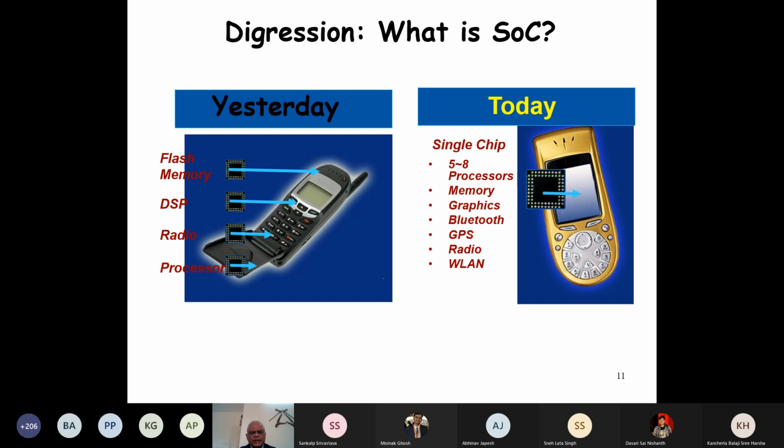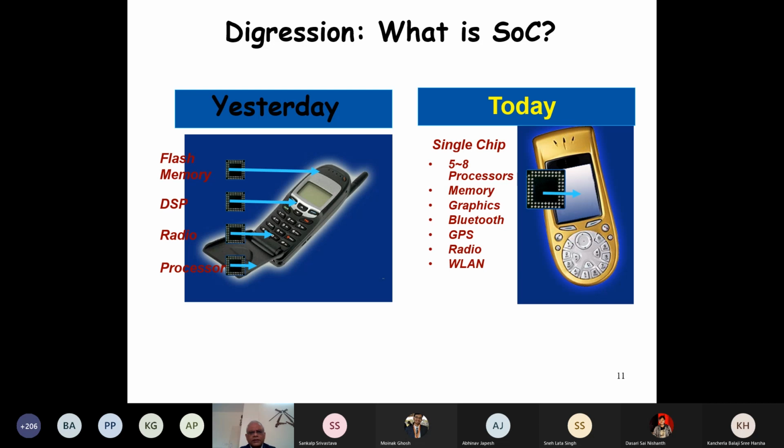But now there is a single processor, and that single processor has 5 to 8 processors in it, huge memory storage, 16 GB, graphics capability, Bluetooth, GPS, radio unit, wireless LAN, all in one chip.